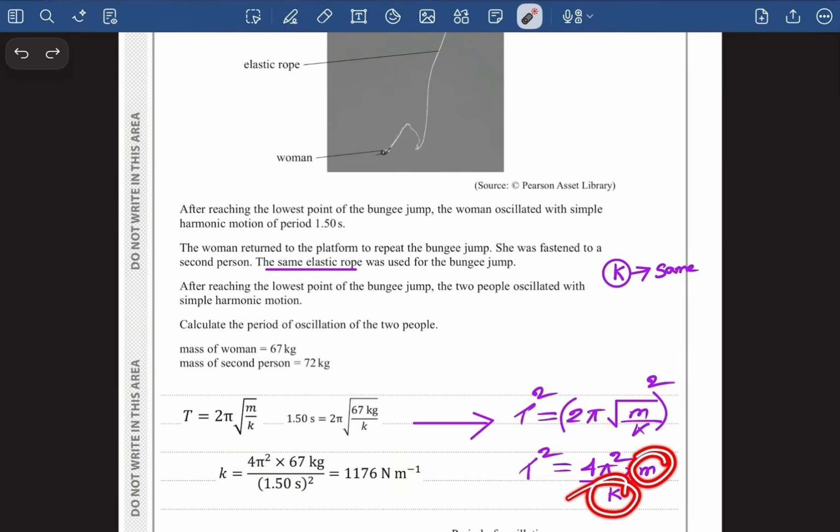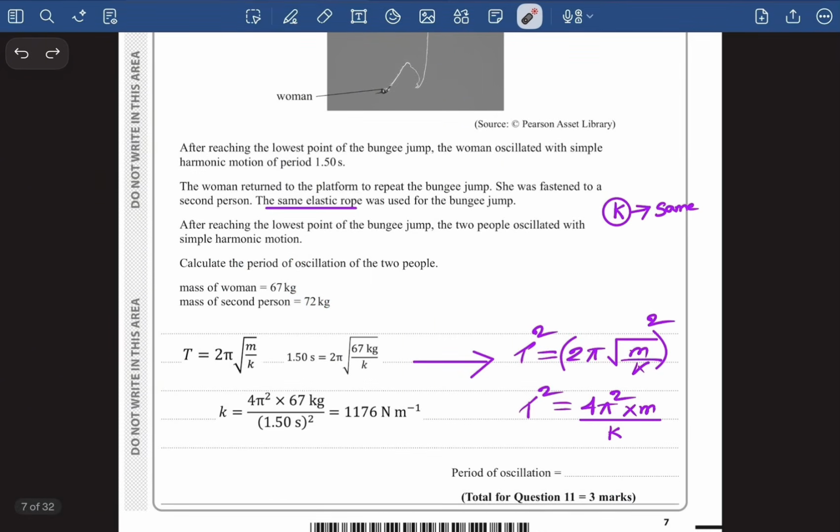So that's how I figured the value of k, which has come as 1176 Newton per meter. Now I know that this k is going to be the same because when the woman was doing the first bungee jump, the elastic rope was used, and that same elastic rope was also used when there were two people.